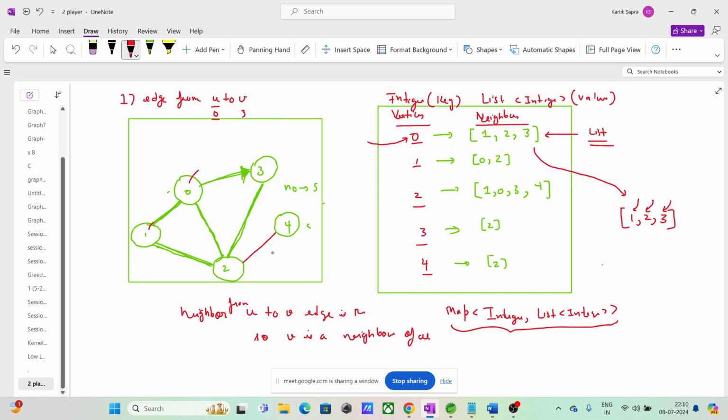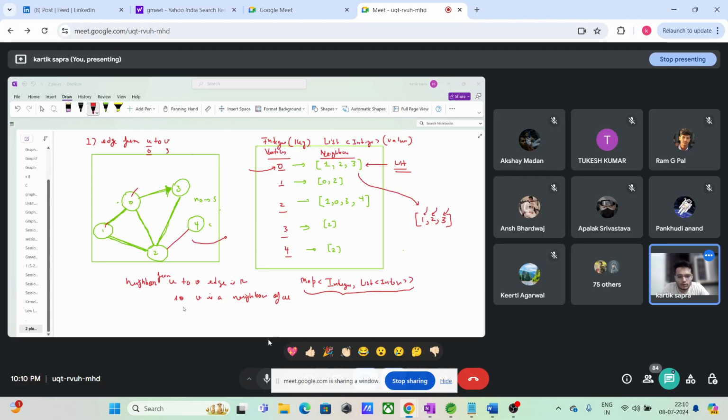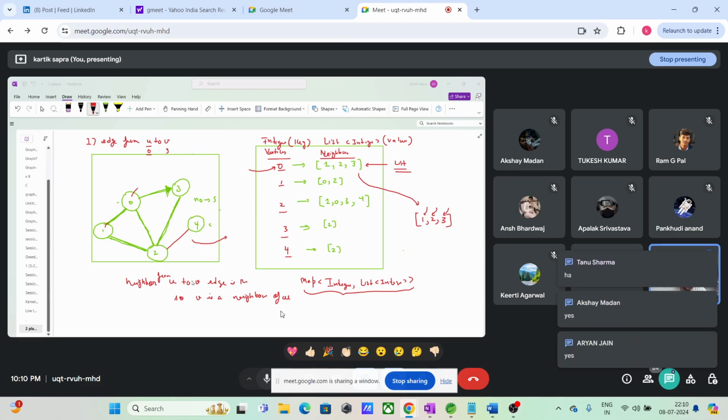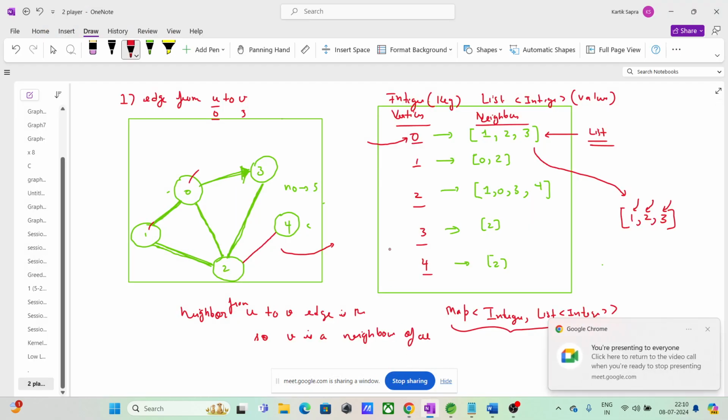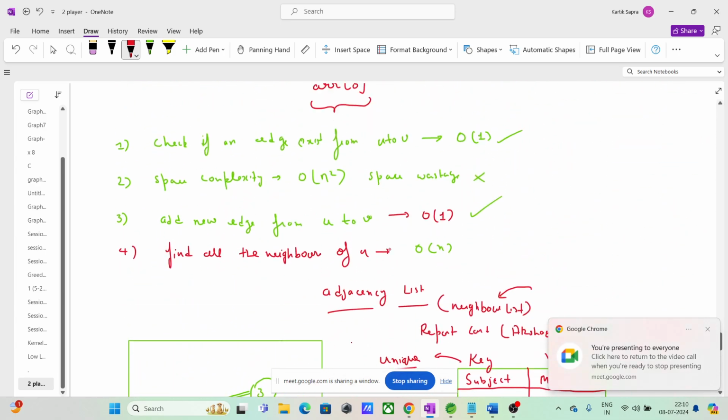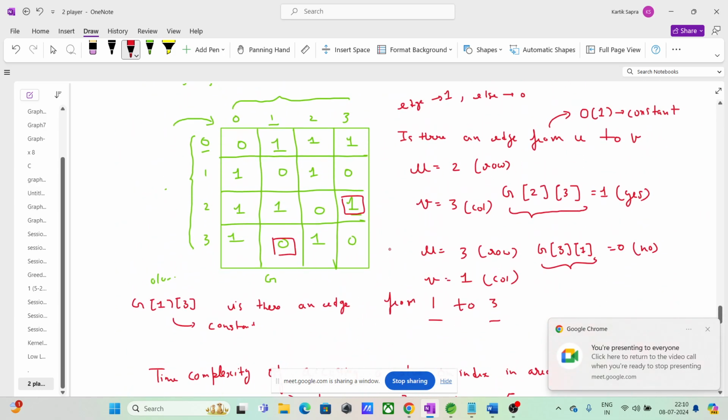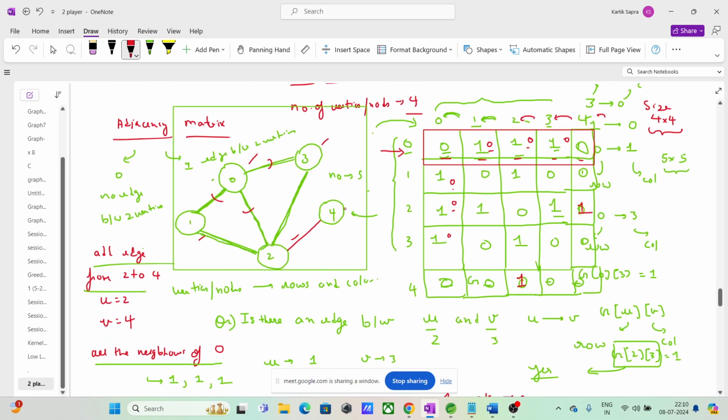Guys, first thing, from 2 to 4 is there an edge? Is it visible? Is there an edge from 2 to 4? Tell me, is there an edge from 2 to 4? Yes, there is an edge from 2 to 4, right? If this was an adjacency matrix, very simple. What you can do, you will simply go to this cell. That's it. Order of one.